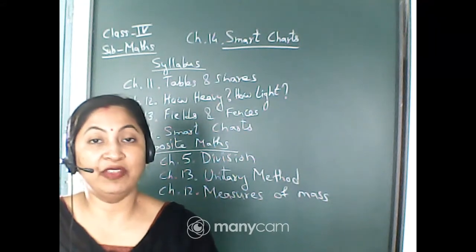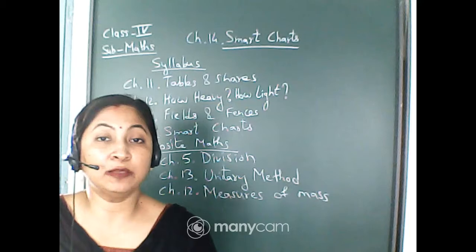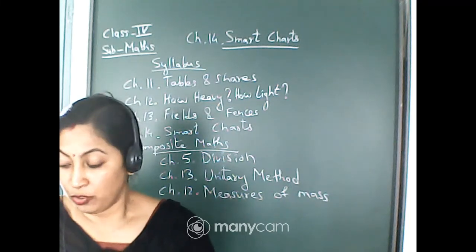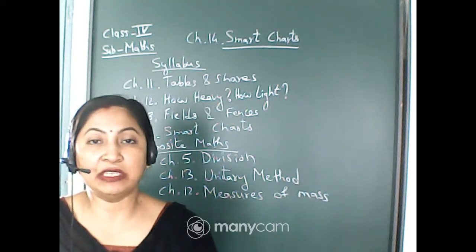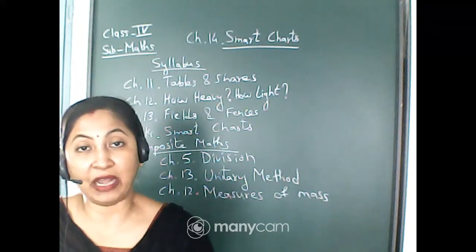So you can say with the help of the pictures. Okay, so this type of graph is known as pictograph. Here you can see one triangle is equal to 3 children. Based on that you have to calculate and answer the questions.